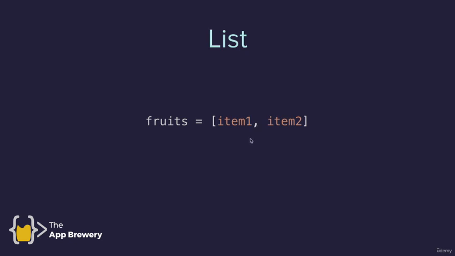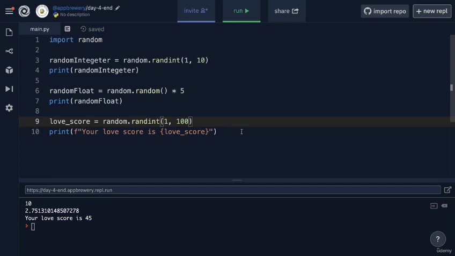So pretty simple. In order to store it inside a variable, then it's the same way as we've done before. The only difference is the right-hand side of the equal sign. This is the list data structure. If we stored a bunch of fruits, for example, then it might look something like this. Cherry, apple, pear, separated by a comma inside a set of square brackets. Let's take a look at this using real code.